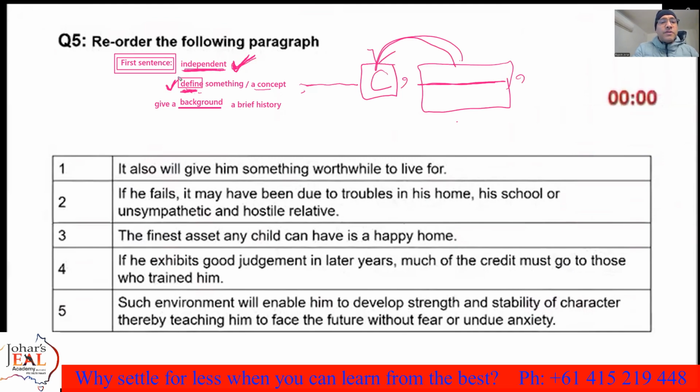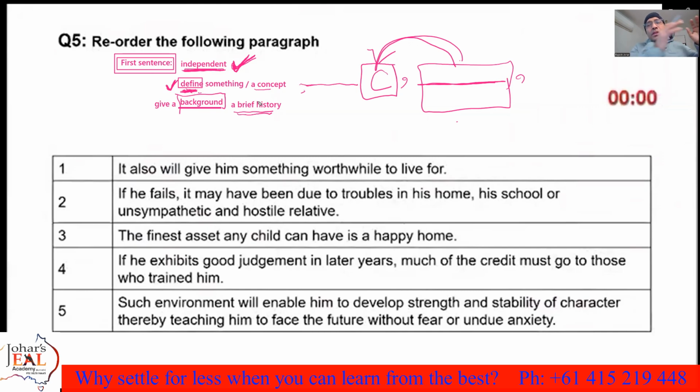Another thing about finding the first sentence is that sometimes it gives some background. Everybody talks about background, but what is the background? Background is a brief history. For example, when we talk about the environment and global warming, sometimes we start with a brief history.